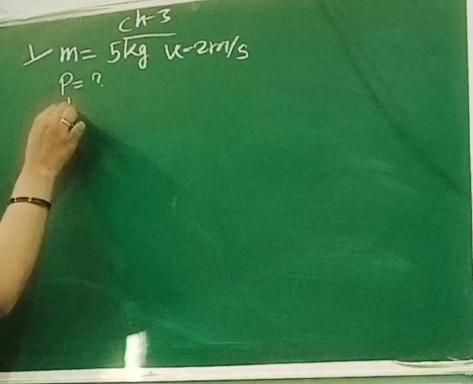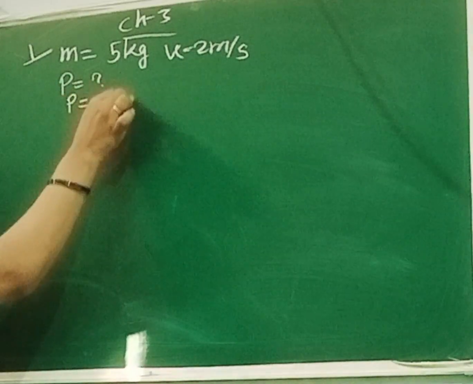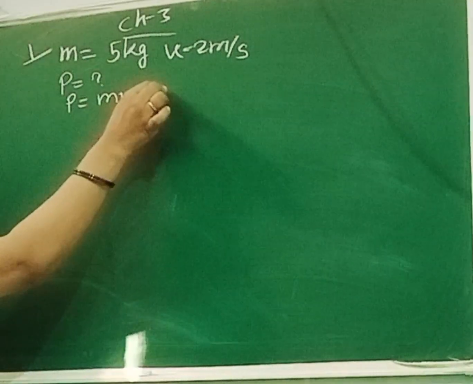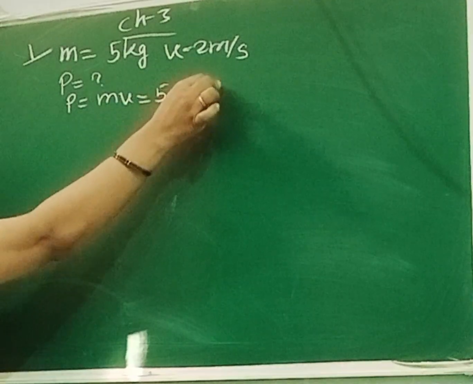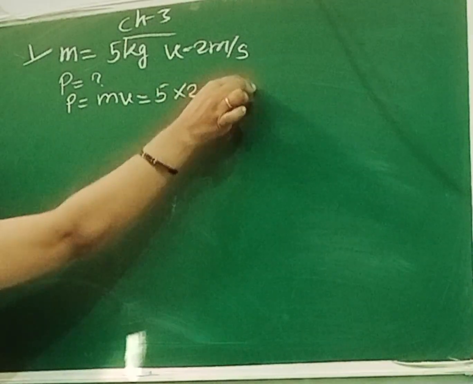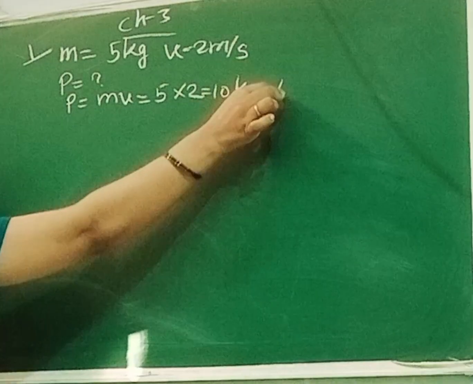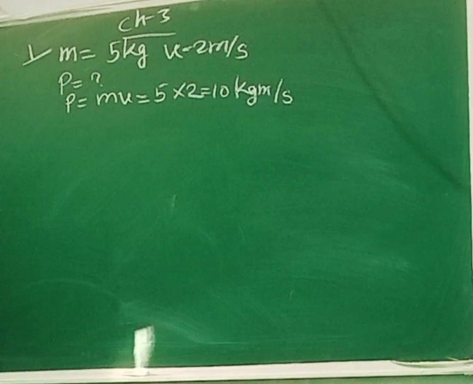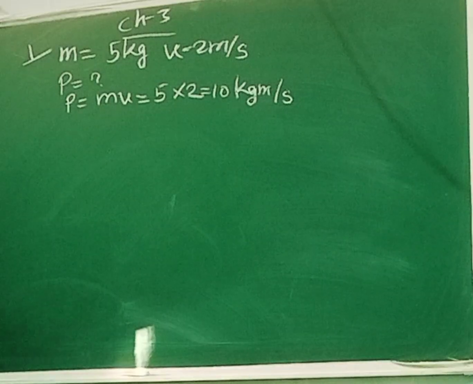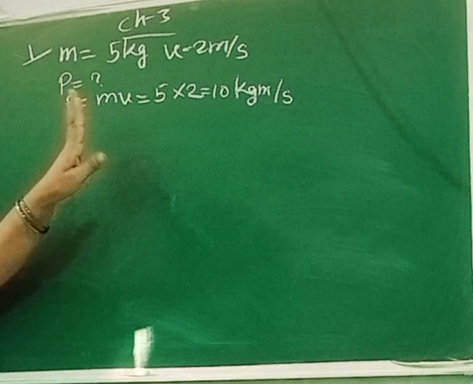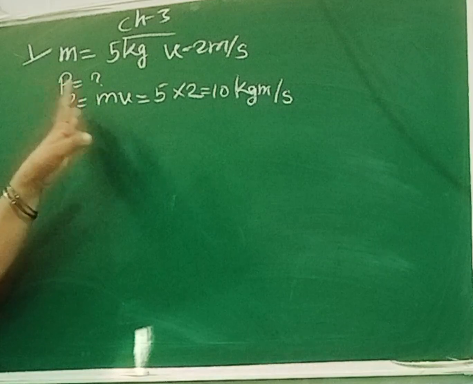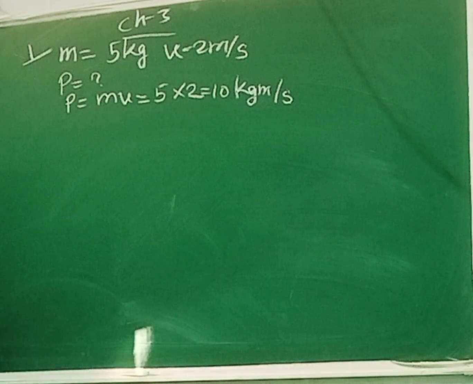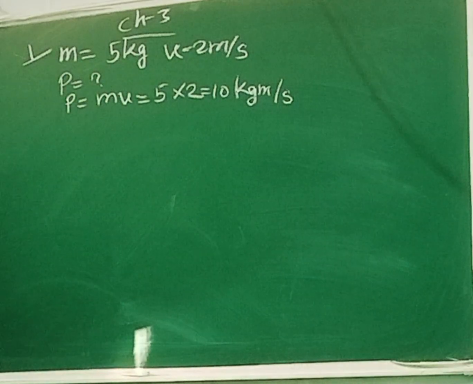Okay, we know that p is equal to mv. m is 5 and v is 2. So p is equal to 5 into 2 means 10 kilogram meter per second. This is your answer. Only two things you need to be careful about. First, you will write the correct unit, and the second thing, you need to remember the formula. If you don't remember the formula, you cannot solve the given questions.